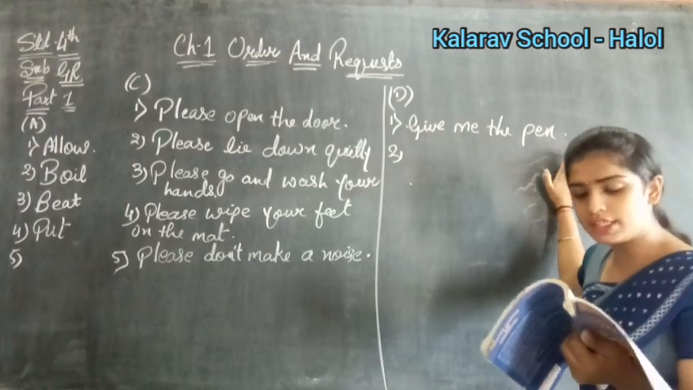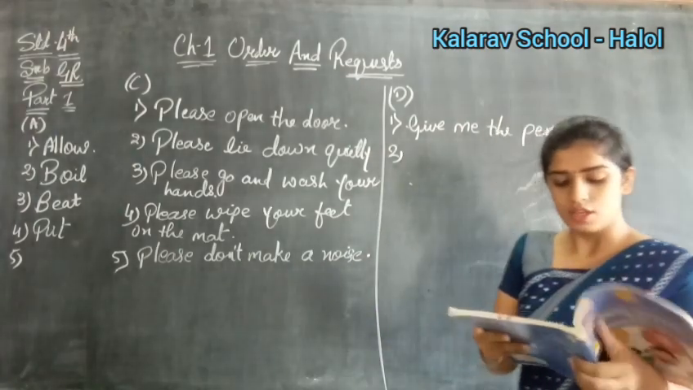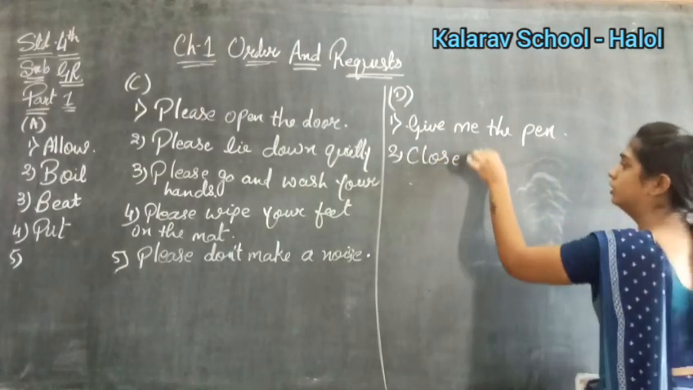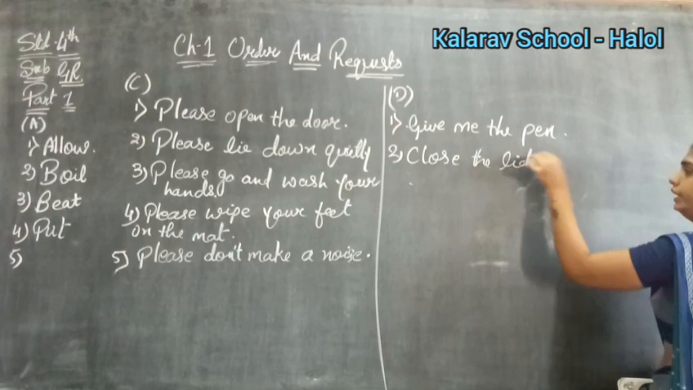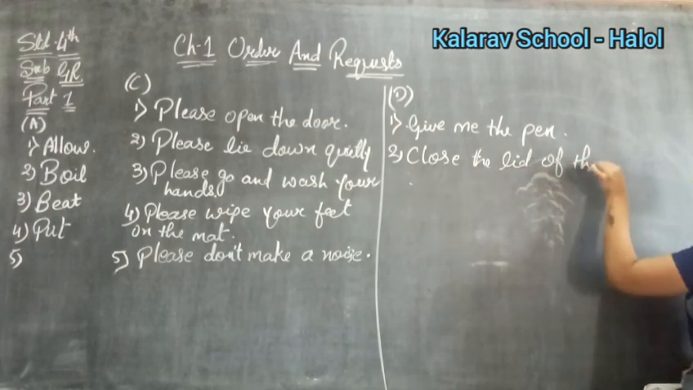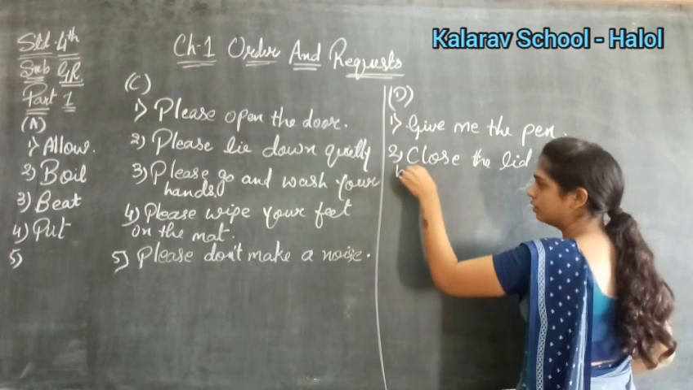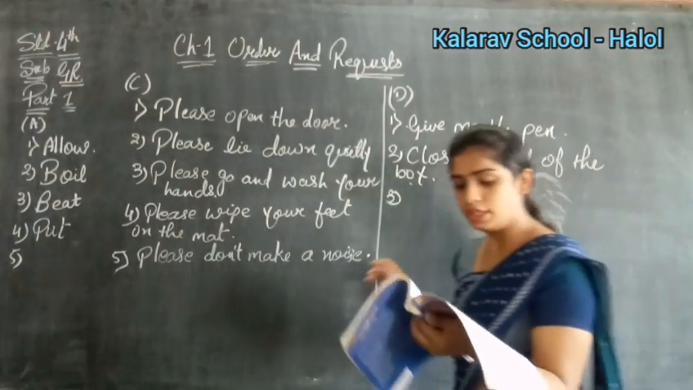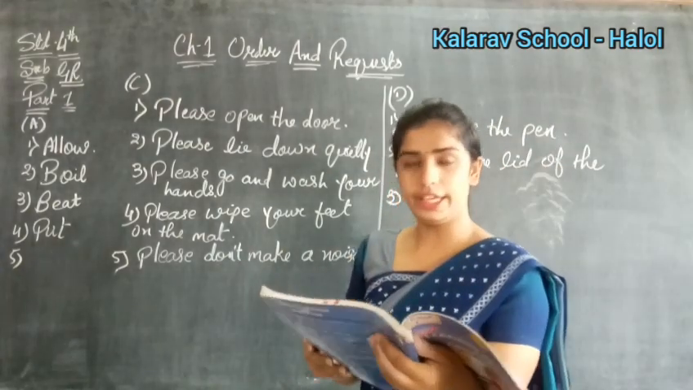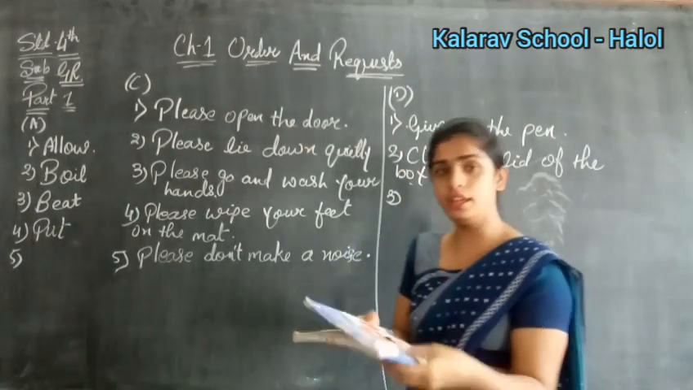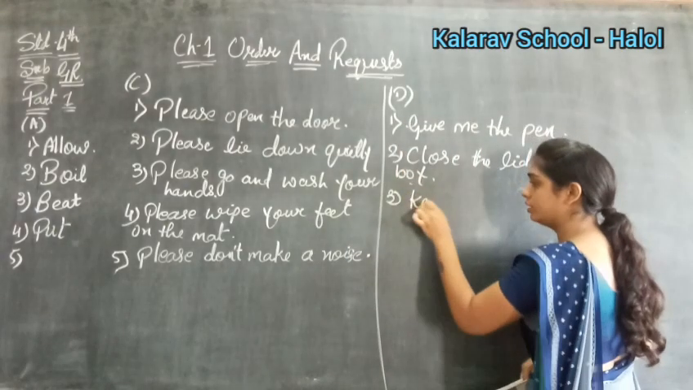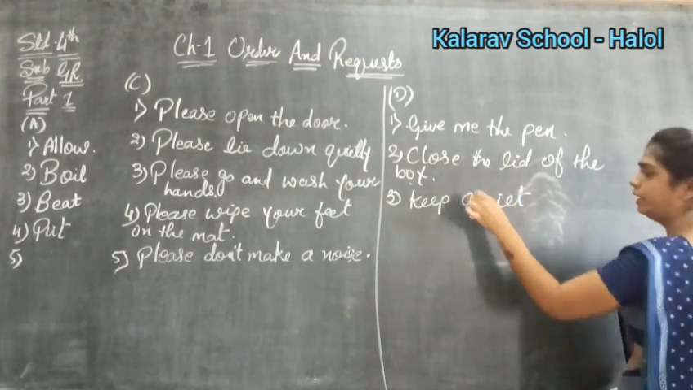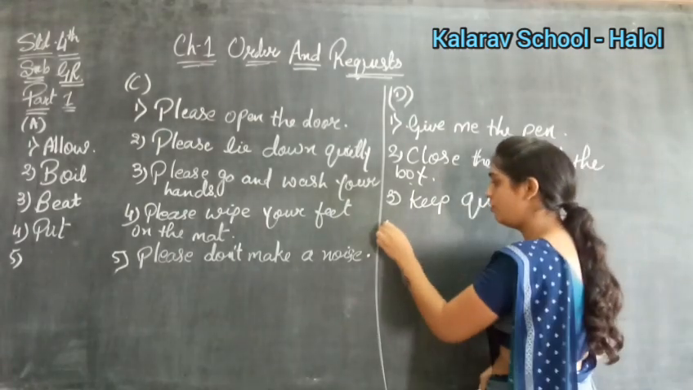Next sentence, please close the lid of the box. So what will you write? Close the lid of the box. Understood? Now see what is third number. Keep quiet please. Again it is a request sentence, right? So what will you make? Order. So keep quiet, right? Clear?